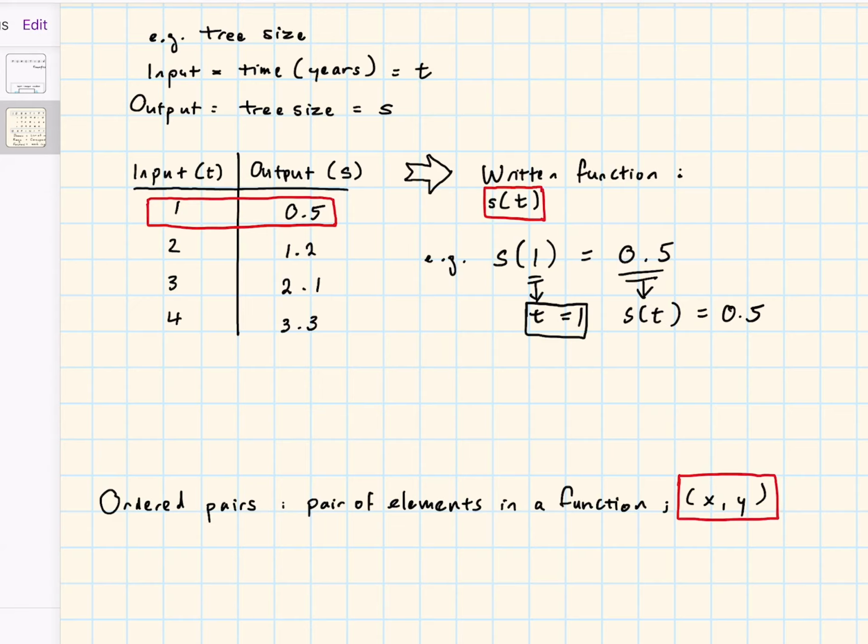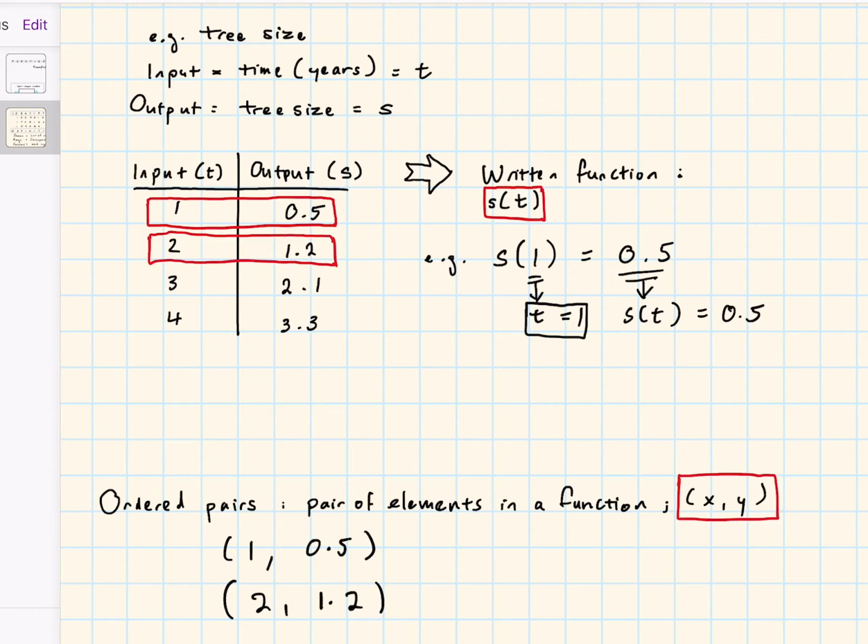Since x, which usually means input, is on the left, and y, which usually means output, is on the right, I can just write my first ordered pair, which I take from this tree example, as this: (1, 0.5). And my second one basically goes along the exact same idea. There we go. So this second ordered pair, again with the input on the left and the output on the right, can be represented like this, and so on and so forth.